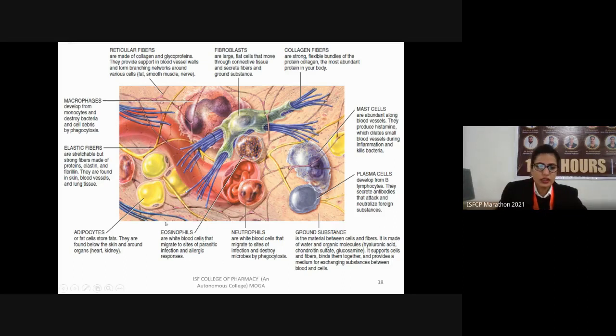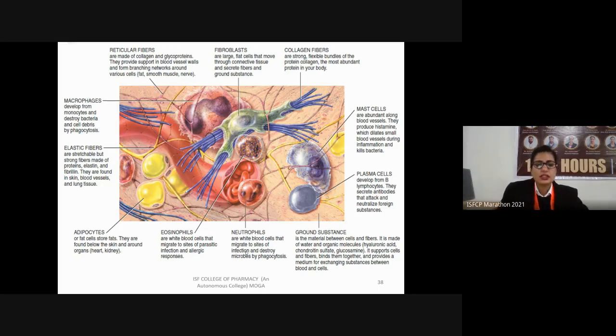The next type of cell we have is the neutrophils. Neutrophils are also white blood cells which migrate to the site of infection. Whenever there is an infection, the number of neutrophils will immediately rise in our body. But whenever the infection is cured, their level will again be normalized.